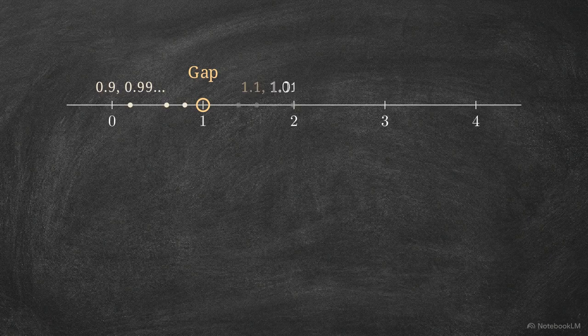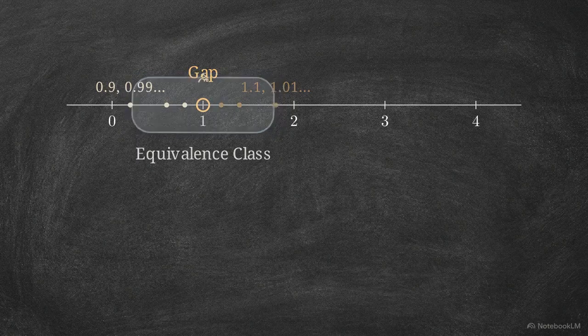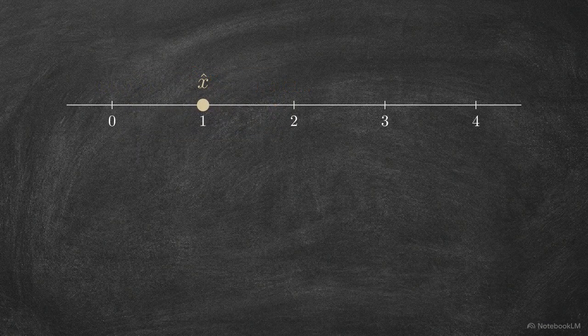But we can't just say every sequence is a point. Different sequences can target the same hole. 0.9, 0.99 targets the same gap as 1.1, 1.01. We solve this by grouping every Cauchy sequence aiming for that specific gap into a single set. This is an equivalence class, and in our new space, this class is the point.